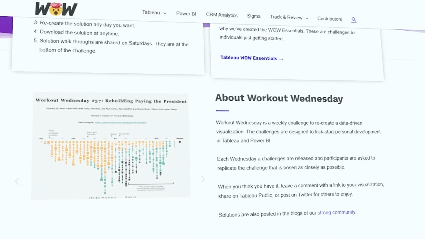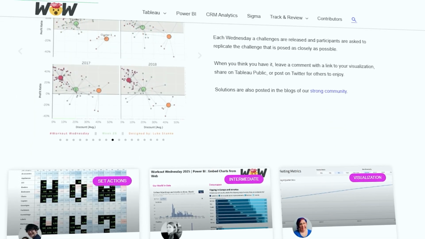Now for the datasets, as I have discussed, Kaggle is one of the best websites where you can go. Not just Kaggle, you can find datasets on Maven Analytics, or you can go to data.gov.in as well, where you can find datasets too. You can also go for data challenges posted by different websites, like Workout Wednesday, or even Maven Analytics. They also keep posting challenges every month. So you can participate in such challenges. They give you good datasets and good questions as well, which you need to solve using any of the tools, and that's how you can improve your analytical skills.